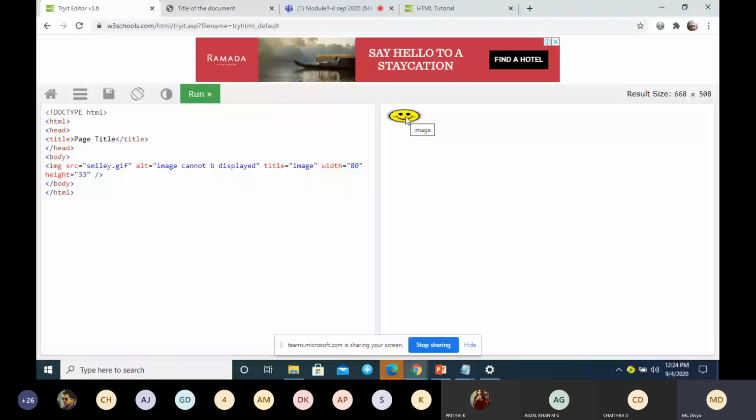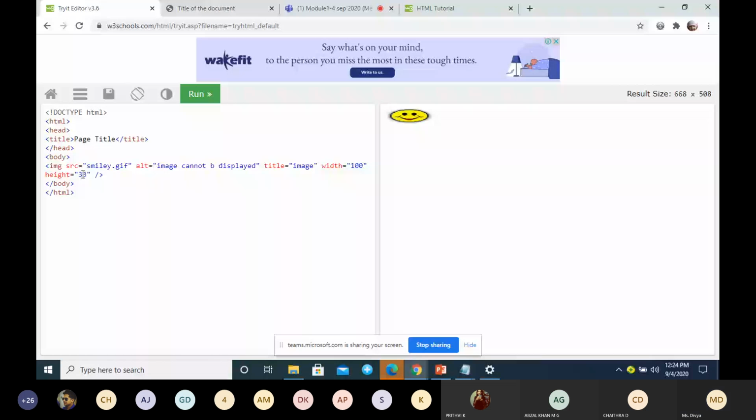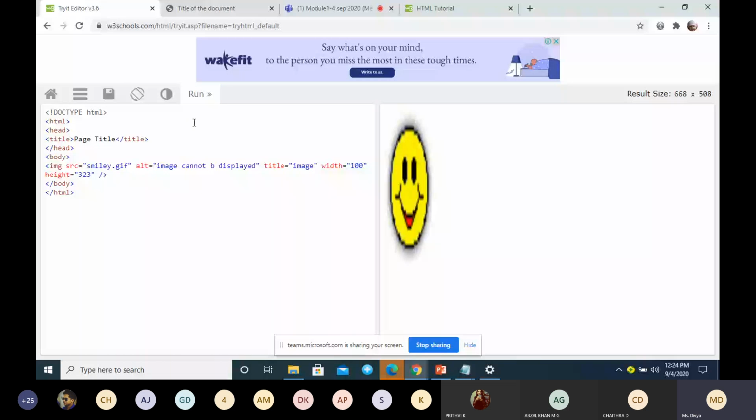When I change the width to 100, you can see the change. So this is about the image tag. There are different attributes like source, alt, title, width, height. They may ask in the exam to explain the image tag with an example.